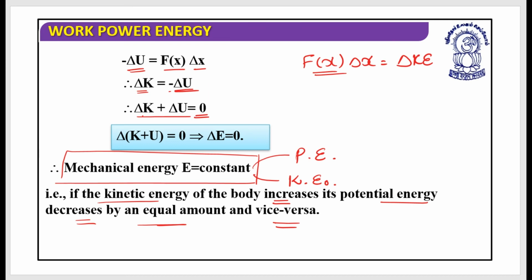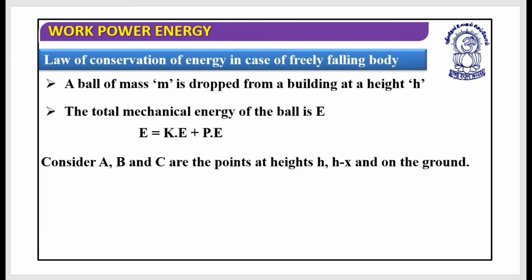Is it clear? This is the newer version of the energy conservation that you have probably studied in class 9th or class 8th: the total energy of the universe remains constant, and energy can neither be created nor destroyed, it is only converted from one form to another. This is the same format. Here we are discussing on the basis of kinetic energy plus potential energy. That is the only difference.